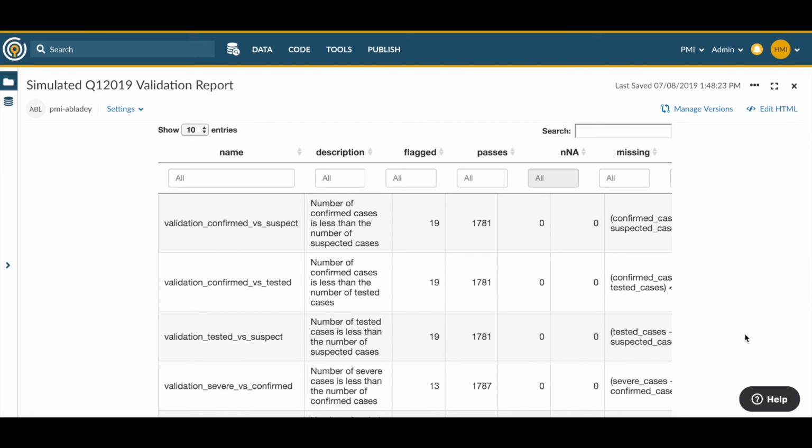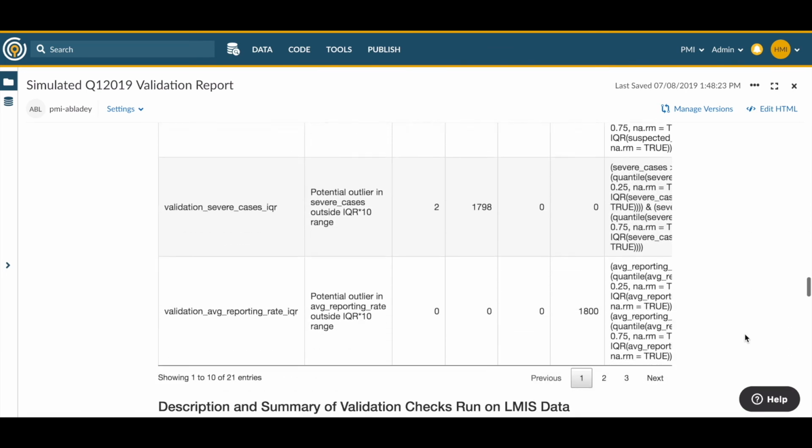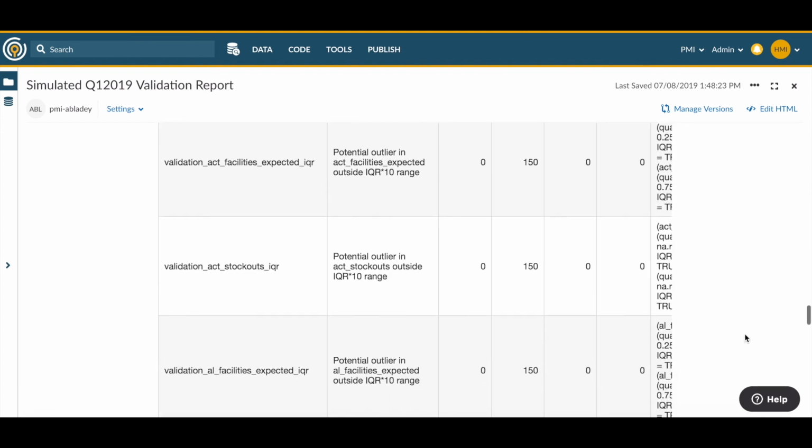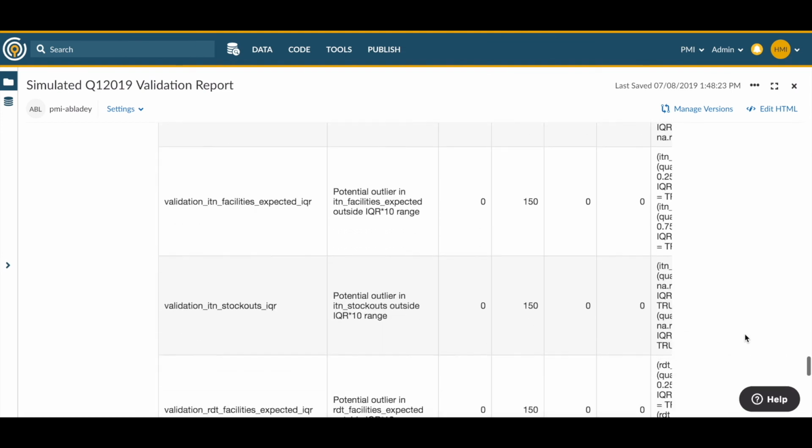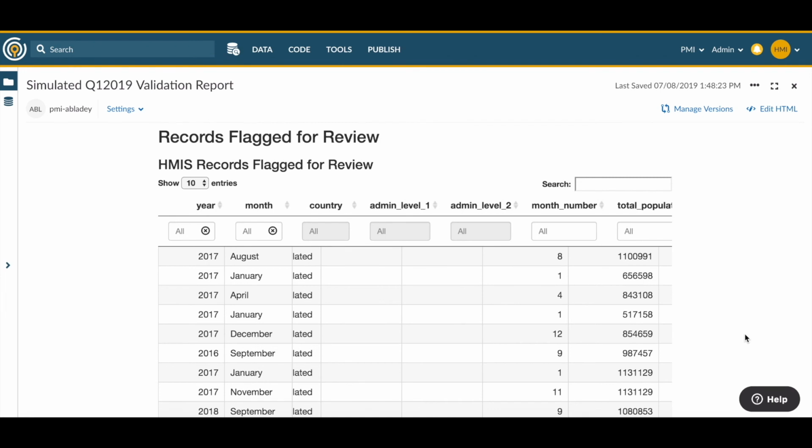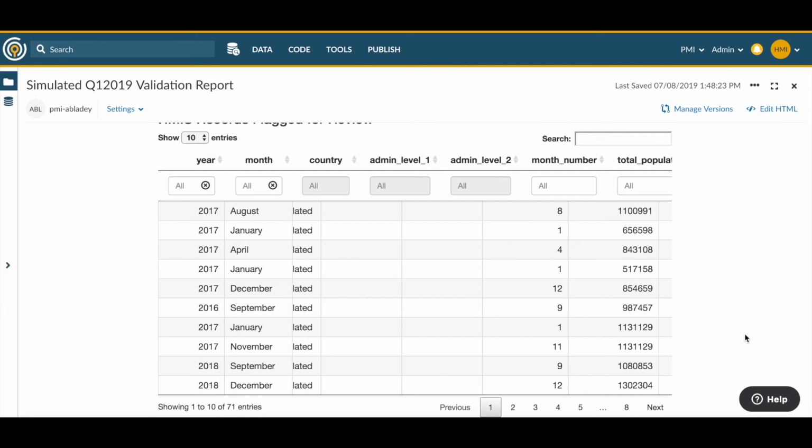The third step will be to scroll down and review the HMIS records themselves that have been flagged for review. So we'll scroll down one more time and explore the flagged records themselves. In the HMIS records flagged for review section, we can choose the check that we're interested in, validation, tested versus suspected, and filter to only show records that failed on this check.